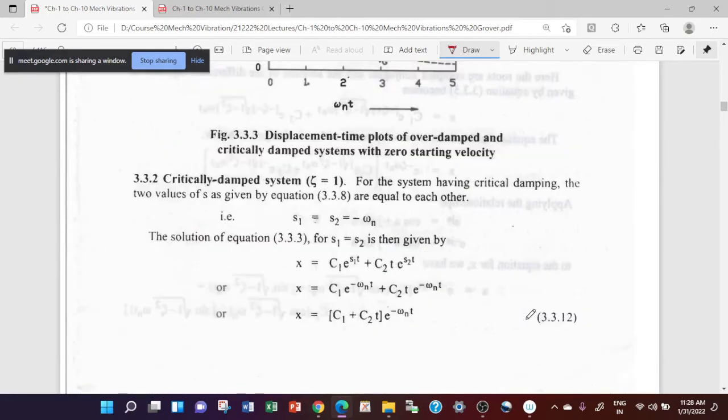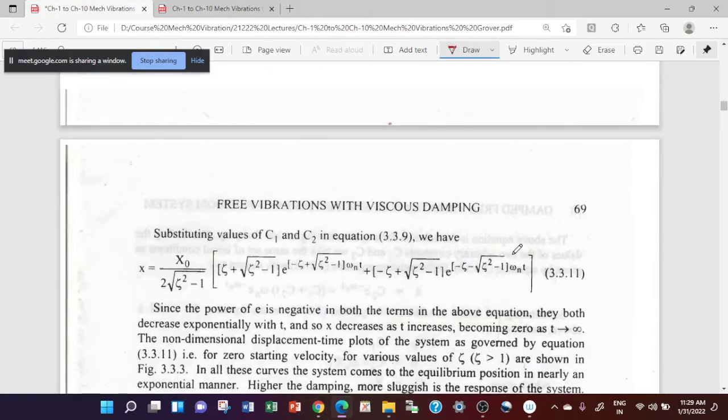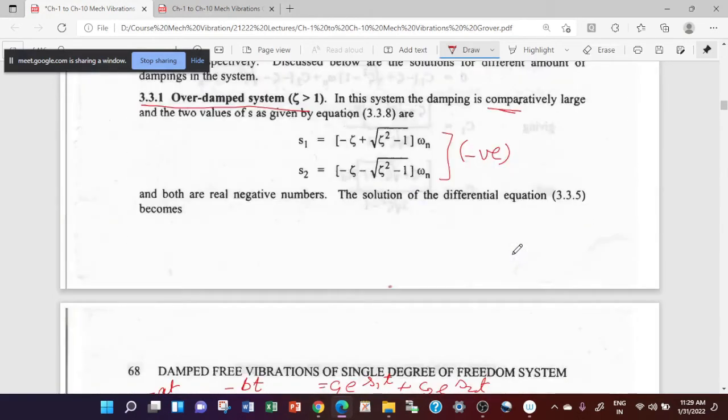Now the second one is your critically damped system. For this system, zeta is equal to 1, and because of that, your S1 and S2 will become minus omega n. If I go back to the equation here, this basically cancels out. It becomes minus zeta omega n.